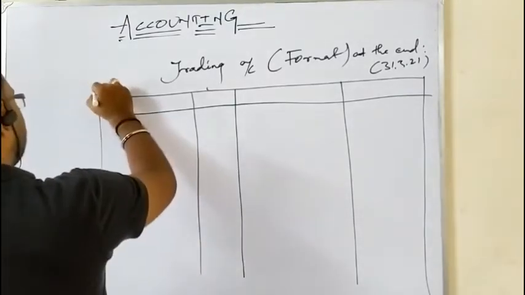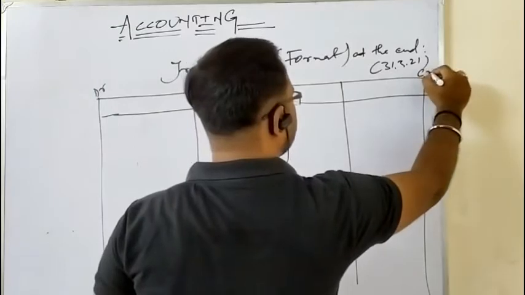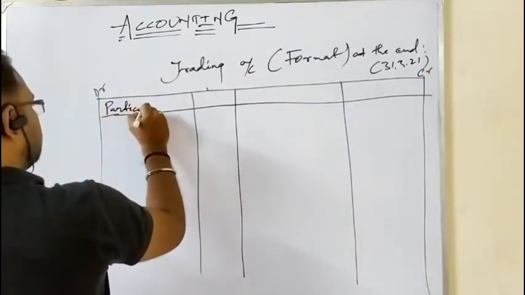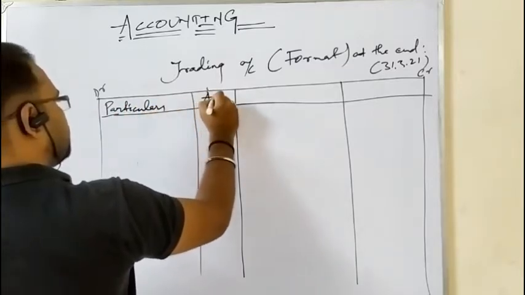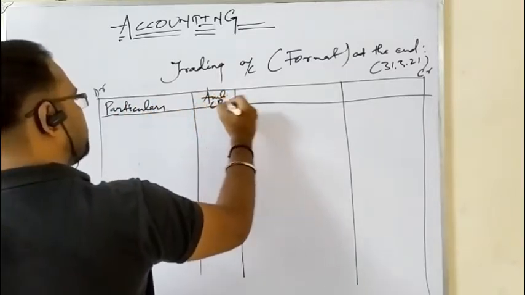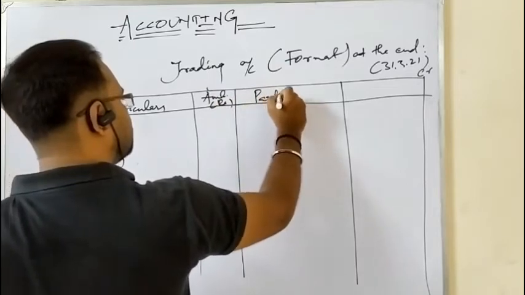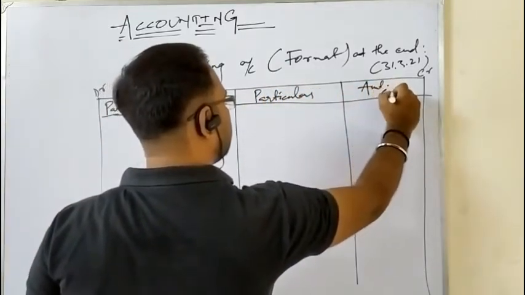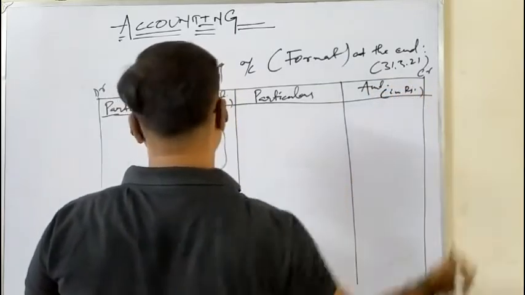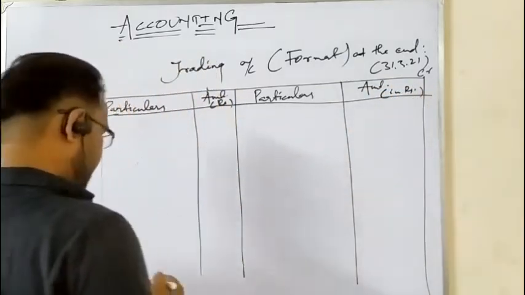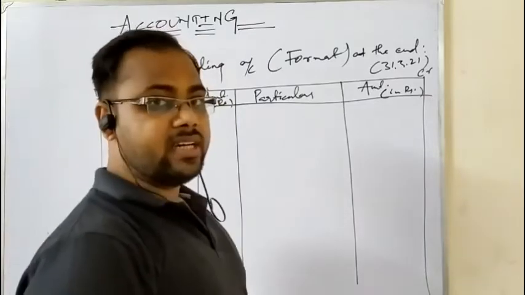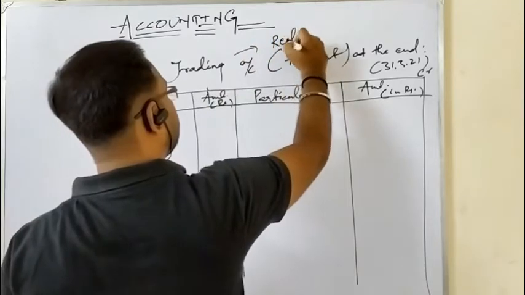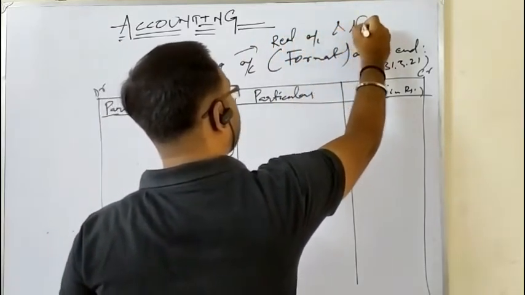But as you write on the top, this is the debit side and this is the credit side. So how do you write it? Particulars, then amount, in bracket rupees, again particulars, in bracket amount rupees. Okay, so this is the debit side, this is the credit side. Since it is also called a real account and nominal account both, as I have discussed in our classes, it is called a real account and nominal account both.